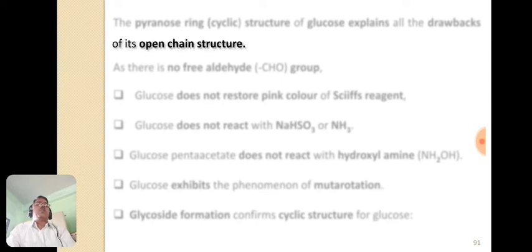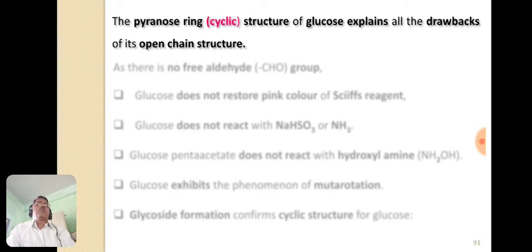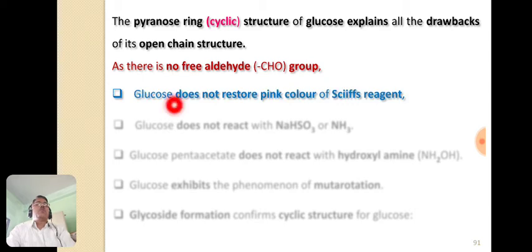Now this pyranose ring structure of glucose, that explains all the drawbacks of its open chain structure. So here there is no free aldehyde group, so that is confirmed, and that's why glucose does not restore the pink color of Schiff's reagent.